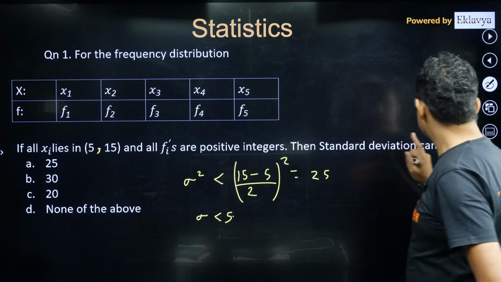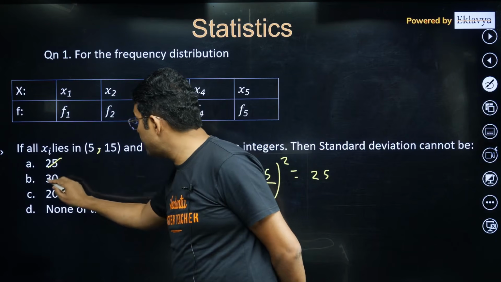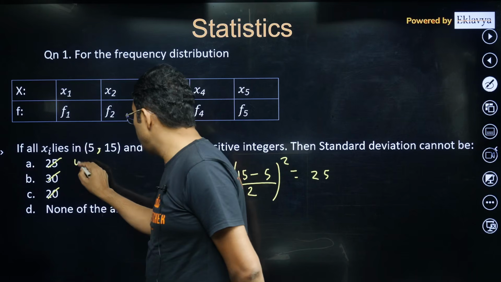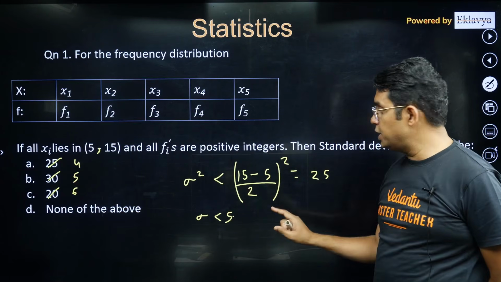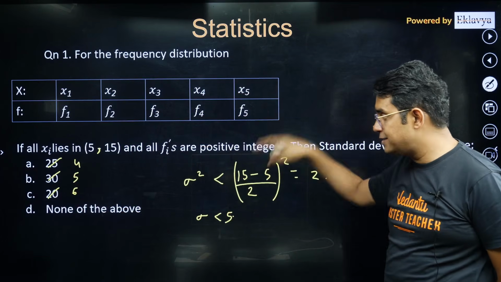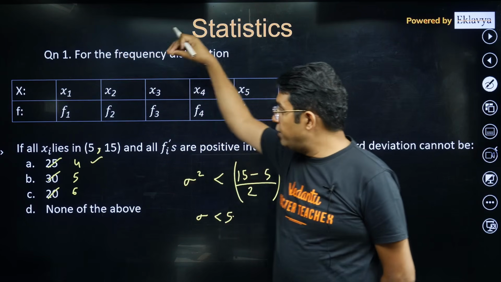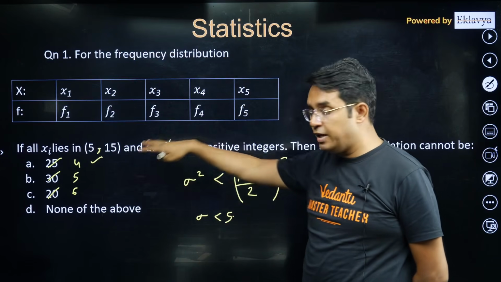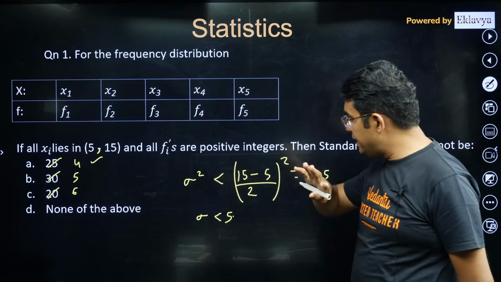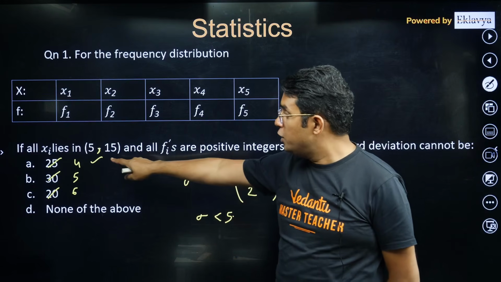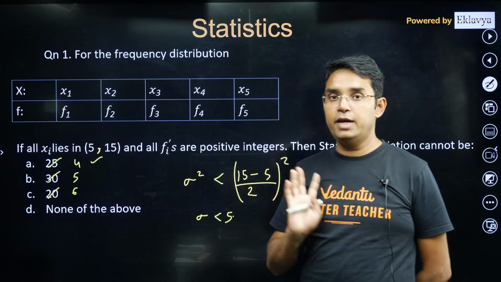Okay, what are they asking? They are asking for the standard deviation. I think I have written the options wrong. I should have given them as 4, 5, 6. If the options are 4, 5, 6, you can see your standard deviation cannot be 5 or 6, it can only be 4, and that is definitely possible. You can adjust the values of x1, x2, x3 so that your standard deviation is 4. But it can definitely not be 5 or 6 if all x lie in this interval. I hope you have understood what I have tried to say.